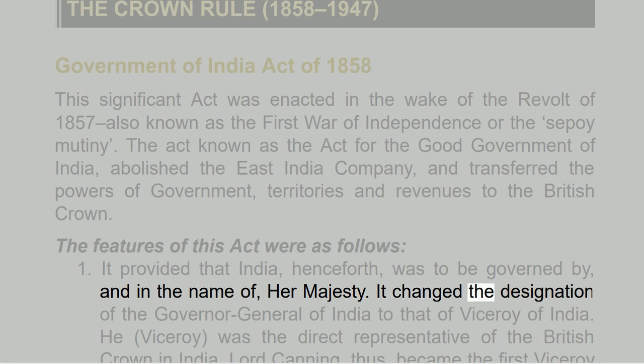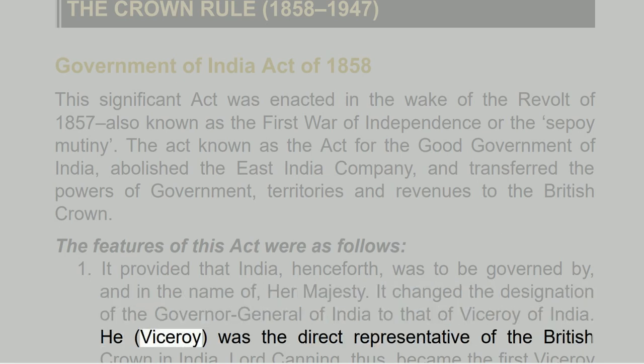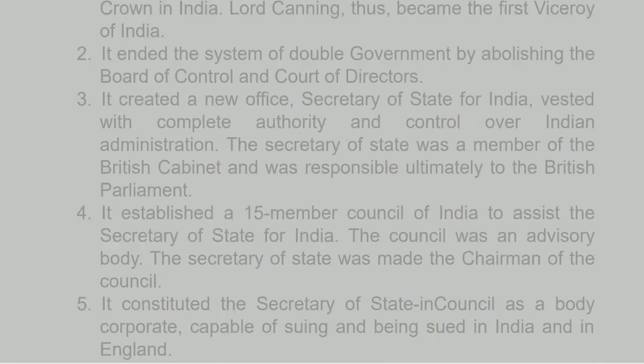It changed the designation of the Governor-General of India to that of Viceroy of India. He, Viceroy, was the direct representative of the British Crown in India. Lord Canning, thus, became the first Viceroy of India. 2. It ended the system of double government by abolishing the Board of Control and Court of Directors.